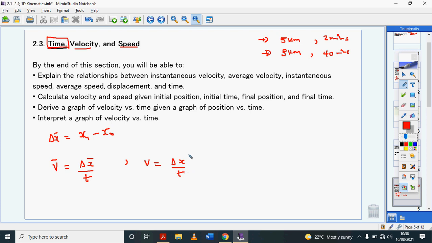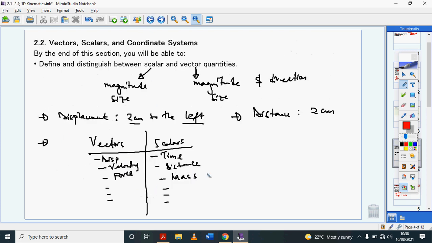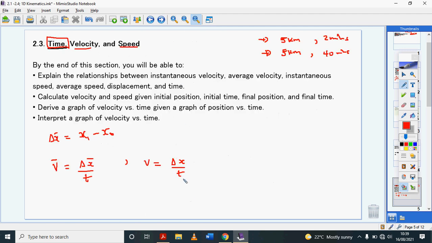Going back here to vectors and scalars a little bit, when we're talking about vector quantities, we represent them with a bar on top to show that it has direction. Strictly speaking, it's supposed to be a squiggly, but you can just do a bar. And when we're talking about scalar quantities, then it's just the letter symbol. So when I say x here, I mean distance, and when I say x bar, I mean displacement. So that's velocity and speed.